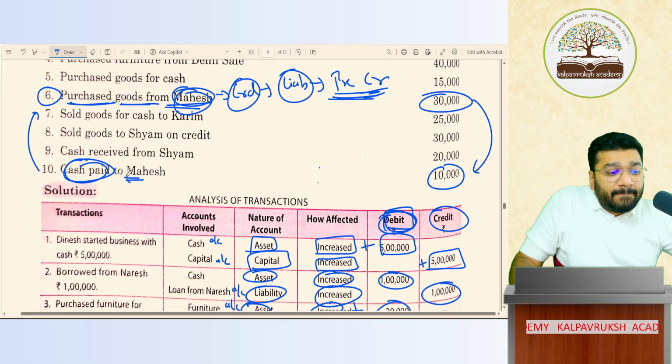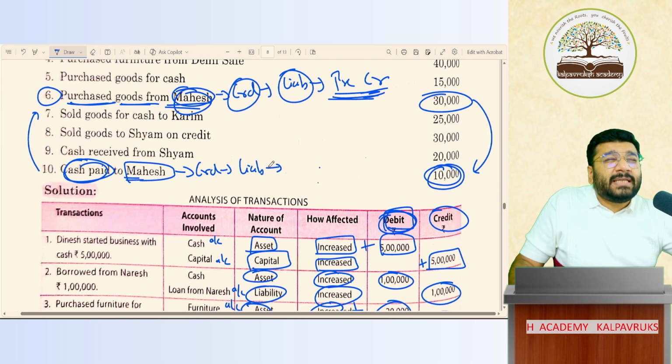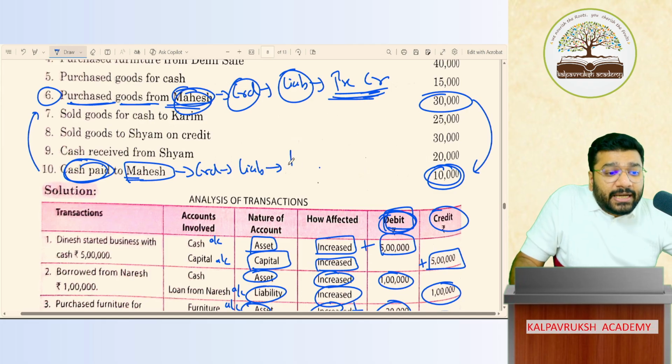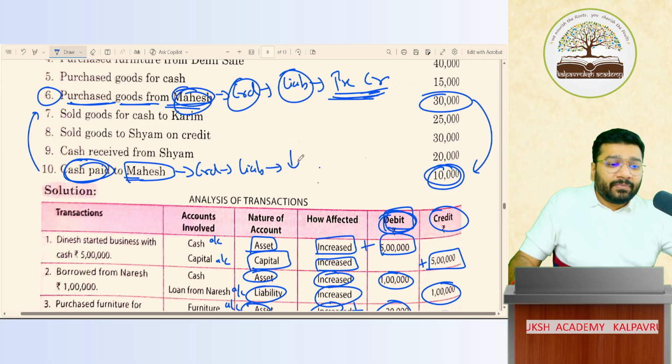So here, Mahesh's account I have to reduce. So Mahesh is creditor. Creditor is liability. Since we are making the payment to Mahesh, I said it the wrong way. Sorry. Since we are paying money to Mahesh, the liability is reducing. Yes or no? I'm so sorry, I think I said it the wrong way.